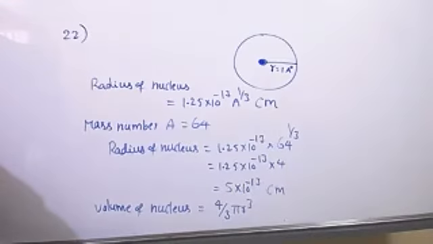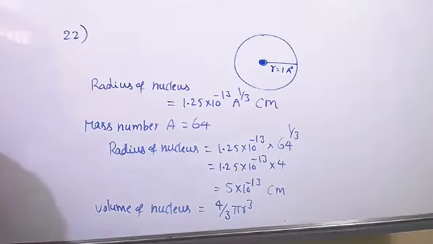So now we only have to substitute the values. Should we take pi as 22 by 7 or 3.14?